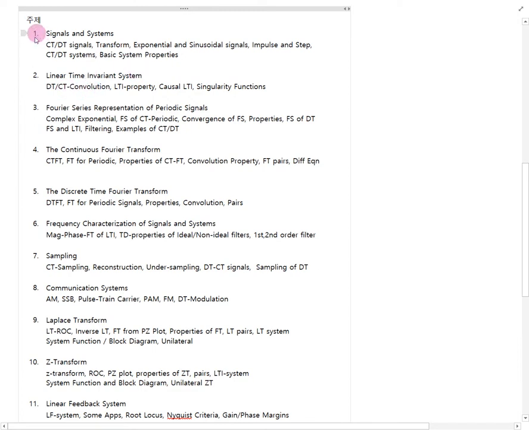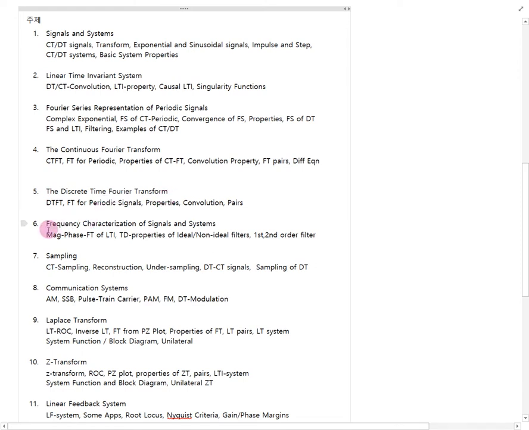The first 2 chapters give very important concepts. In the case of an LTI system, our assumptions are important. All the systems or signals are assumed to be linear time invariant. Chapters 3 to 5, the consecutive 3 chapters, cover the Fourier transform. Chapter 3 explains the Fourier series representation of signals, and chapter 4 covers the Fourier transform of continuous signals. In chapter 5, the discrete time Fourier transform will be covered.